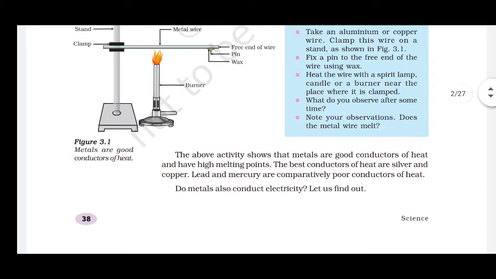But the best conductors of heat are silver and copper. Lead and mercury are comparatively poor conductors of heat. They are not insulators, they are just poor conductors of heat. Conductors means which can conduct electricity or heat. There are good conductors and poor conductors. Good conductors can conduct more heat, and poor conductors do not conduct as much as a good conductor of metal can do. So there is a difference between good conductors, bad conductors, and insulators. Insulators do not at all conduct electricity.